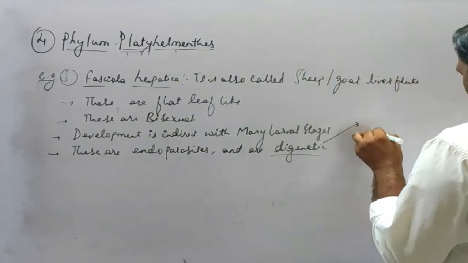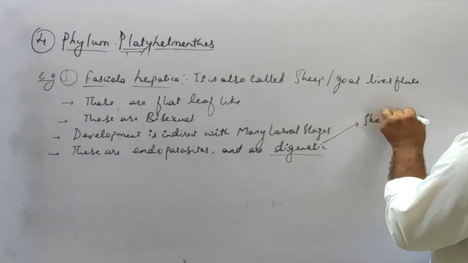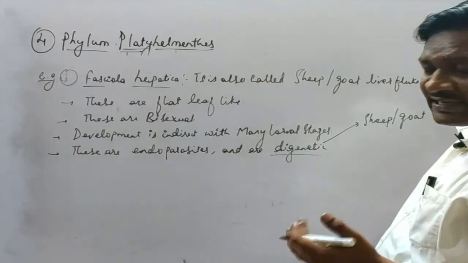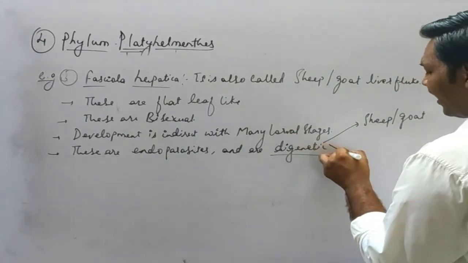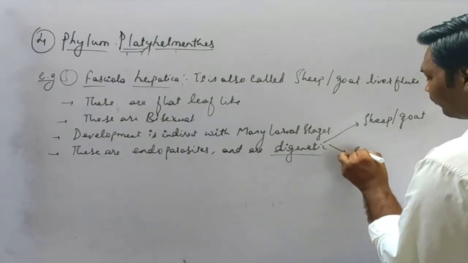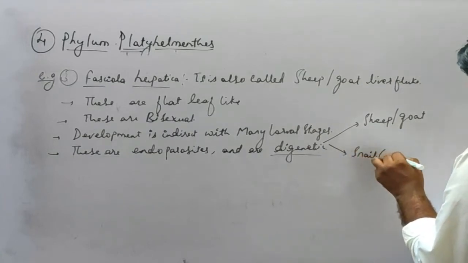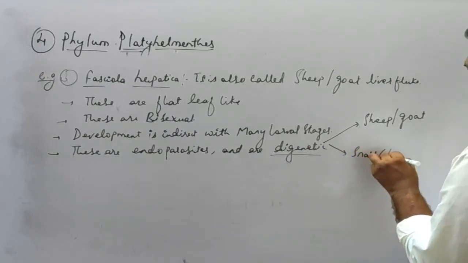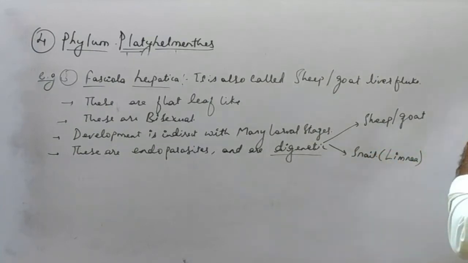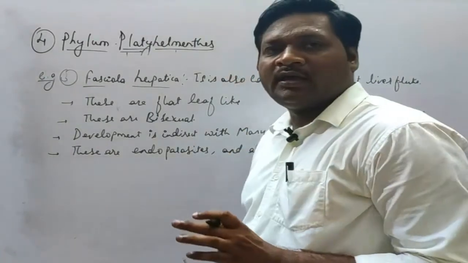So the primary host is the sheep or goat, where it will multiply and perform sexual reproduction. And the secondary host is a type of snail. The name of the snail is Limnaea. It is a snail which acts as the secondary host for the Fasciola hepatica.